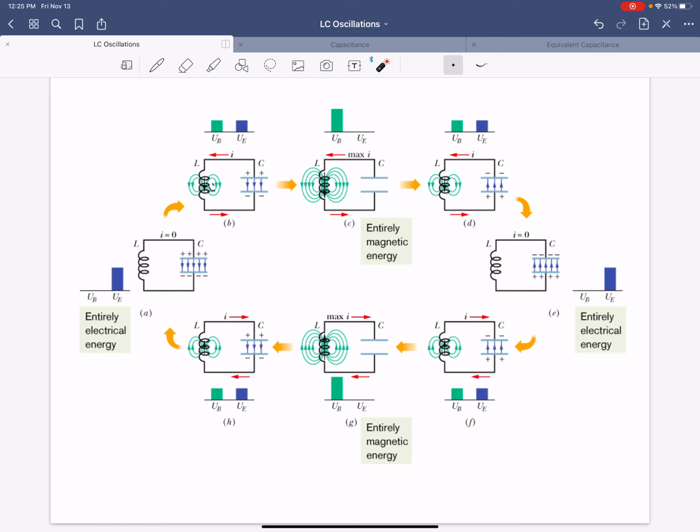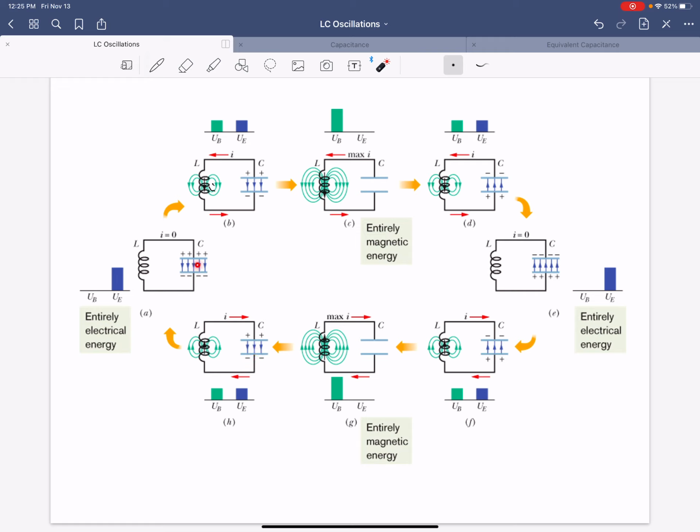And so moving on to picture H, now this current magnitude still going clockwise, but now it's decreasing in magnitude. Okay? The induced field in the inductor is decreasing, the magnetic flux is decreasing, and the charge is building up more and more on the capacitor, which is increasing the value of the electric field more and more, right?